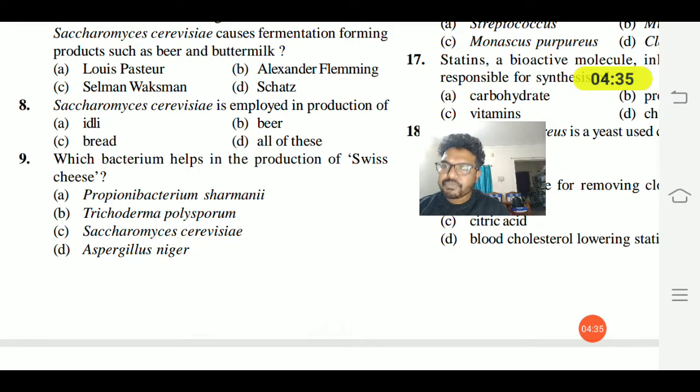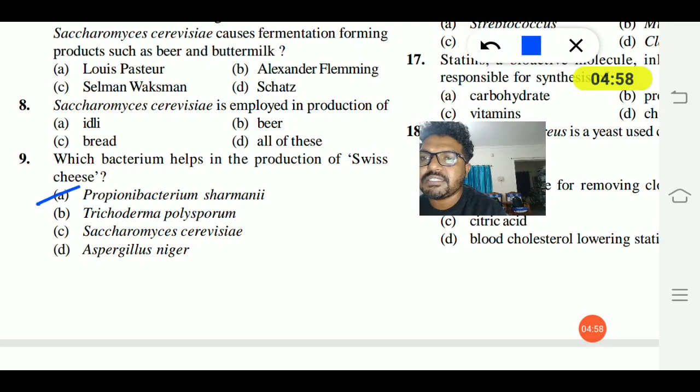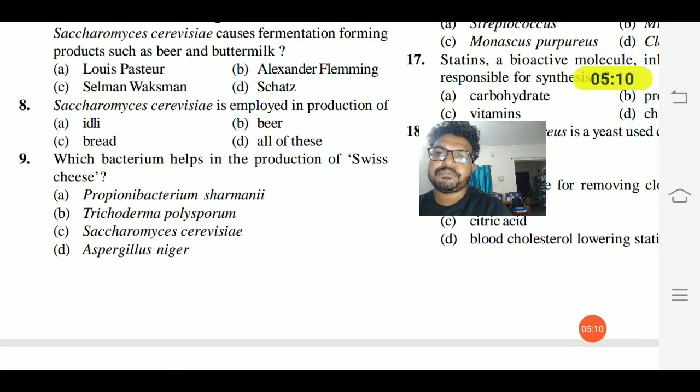So ninth question. Which bacterium helps in the production of Swiss cheese? Option A Propionibacterium shermanii, Trichoderma polysporum, Saccharomyces cerevisiae, Option D is Aspergillus niger. So here option A is the right answer. Propionibacterium shermanii is the bacterium that helps in the production of Swiss cheese with the large holes. So we will go with the 10th question.